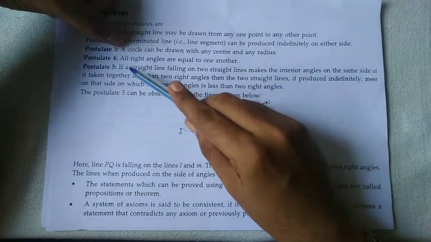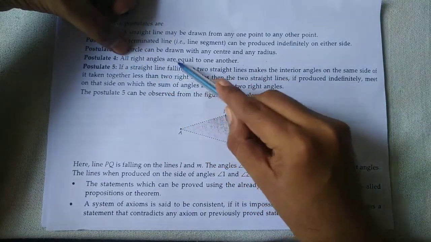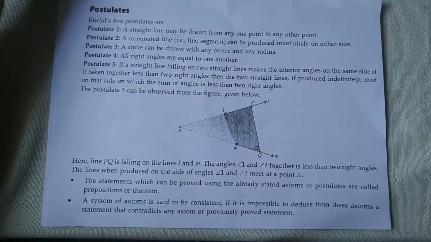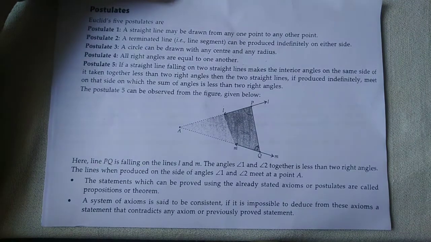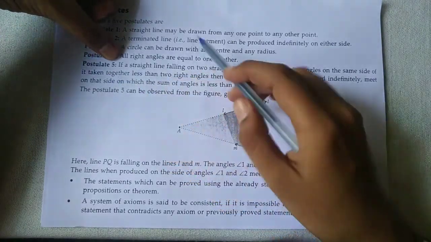Okay, fourth, all right angles are equal to one another. It is simple because a right angle is 90. All right angles are 90. So it is the same.